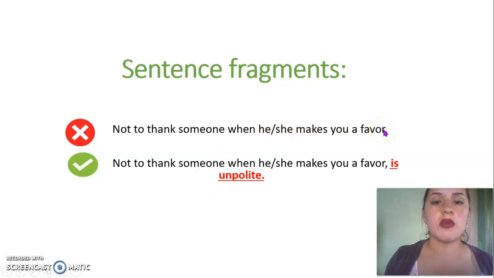First of all, this example does not have a complete thought, and it is a dependent clause. The solution would be to add something that gives it a complete thought, making it an independent clause. For example, not to thank someone when he or she makes a favor is unpolite.